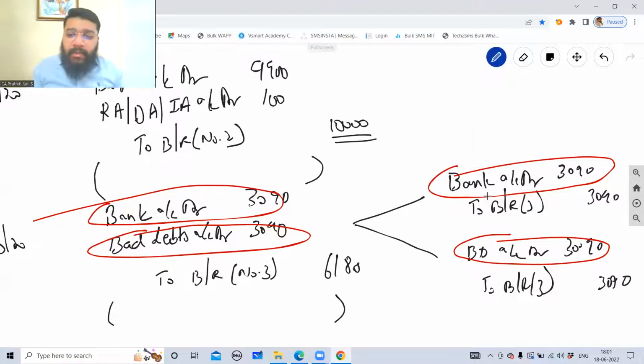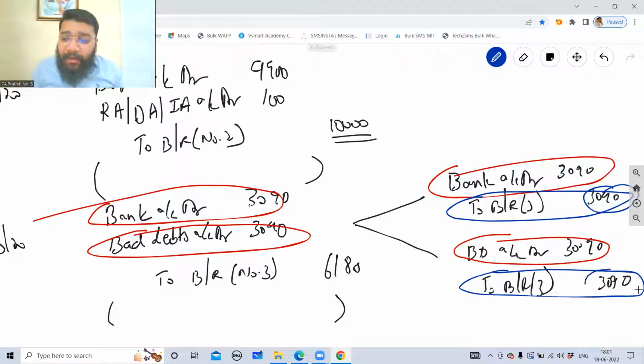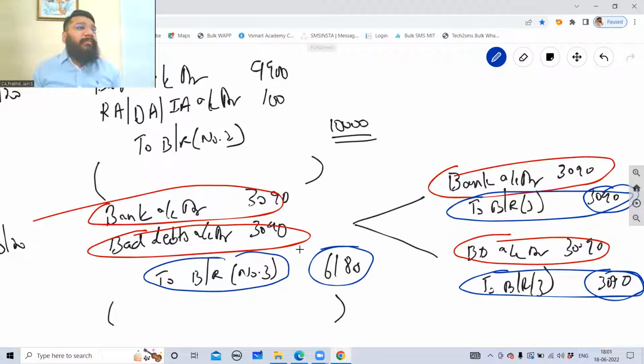As far as bills receivable is concerned, both are the same account. Same account means we can add up both the numbers. So this is your compound entry, and this is your individual entry. Any problem?